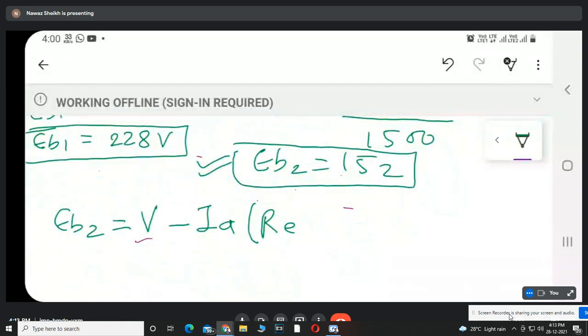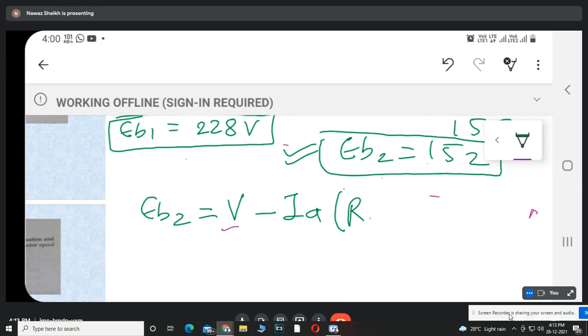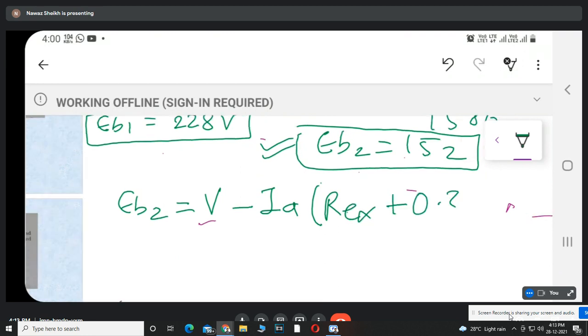So from the formula, back EMF की equation क्या है? EB2 equal to V minus IA REX. This is external resistance REX plus पहले से कितना resistance है? 0.3 ohm है पहले से, है ना?